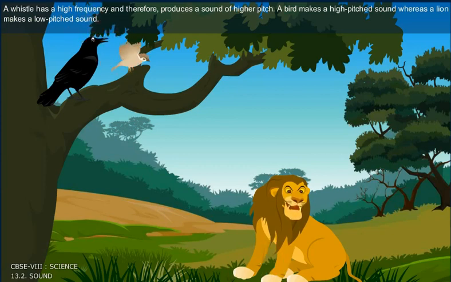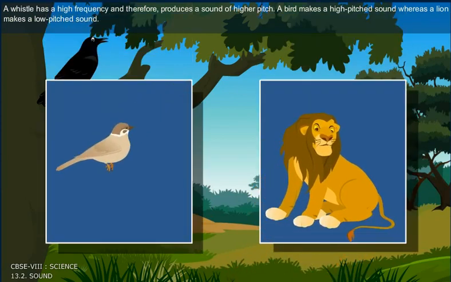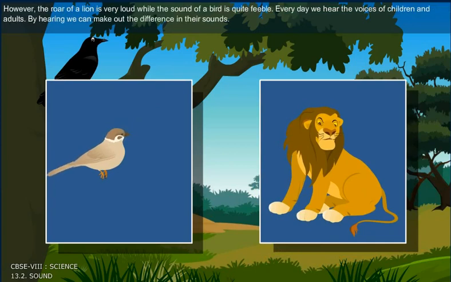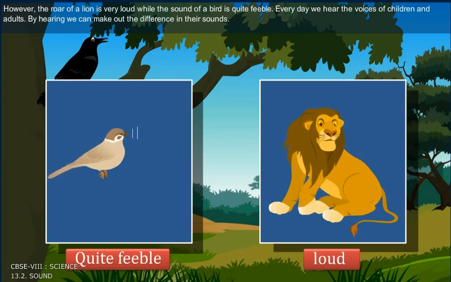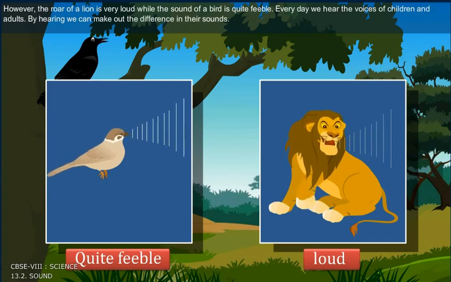A bird makes a high-pitched sound, whereas a lion makes a low-pitched sound. However, the roar of a lion is very loud, while the sound of the bird is quite feeble.